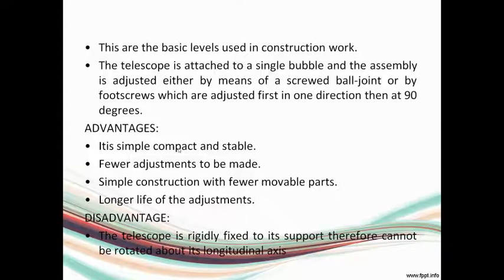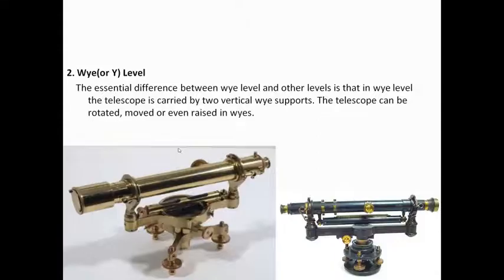And the main disadvantage is that the telescope is always rigidly fixed to its support, therefore it cannot be rotated about its longitudinal axis. Okay. Now, next type of level is Y level.